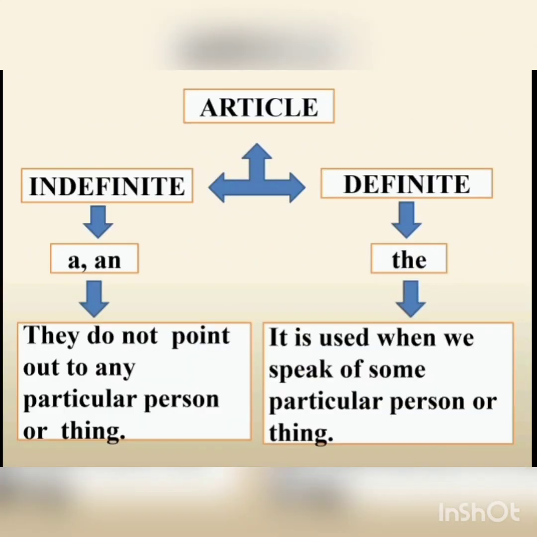Articles can be classified as indefinite and definite article. A and an are indefinite articles. They do not point out to any particular person or thing. The is the definite article. It is used when we speak of some particular person or thing.